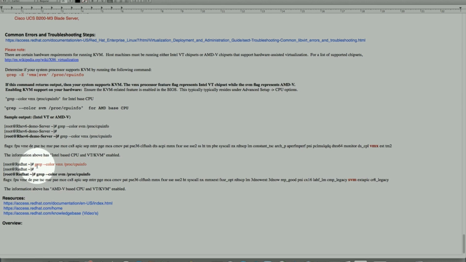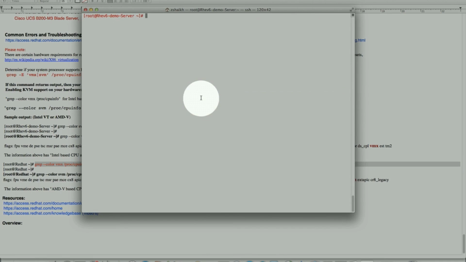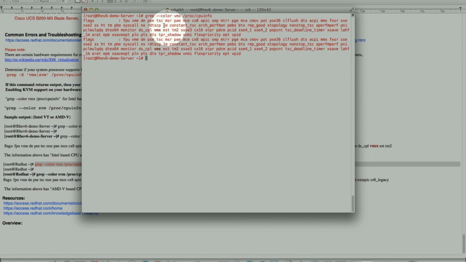So if I take this and run it on my server and look at the output, I see it's VMX, and it repeats, but that's the one we're looking at. It's VMX.